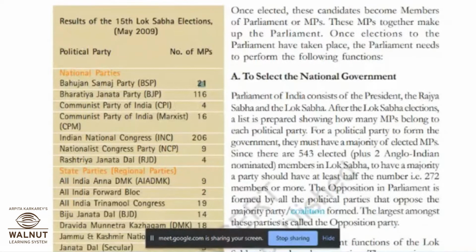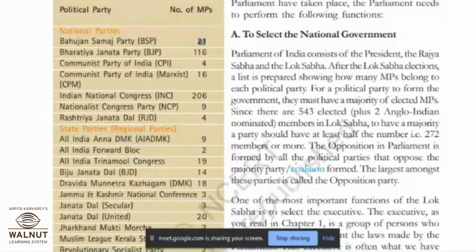See, this table we are not just reading for the sake of understanding the numbers. This will help you out in the coming content of the textbook. Who can form the government? Government कोण बनवू शकतं? कुठली पार्टी बनवू शकते? These numbers are not only for the sake of numbers.